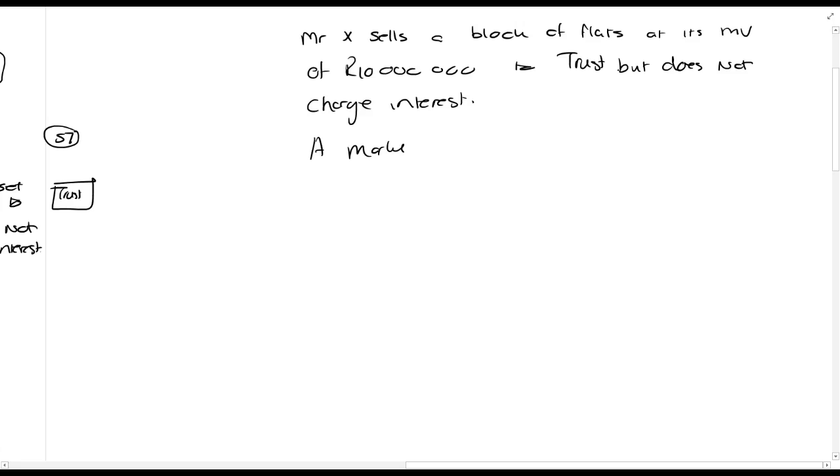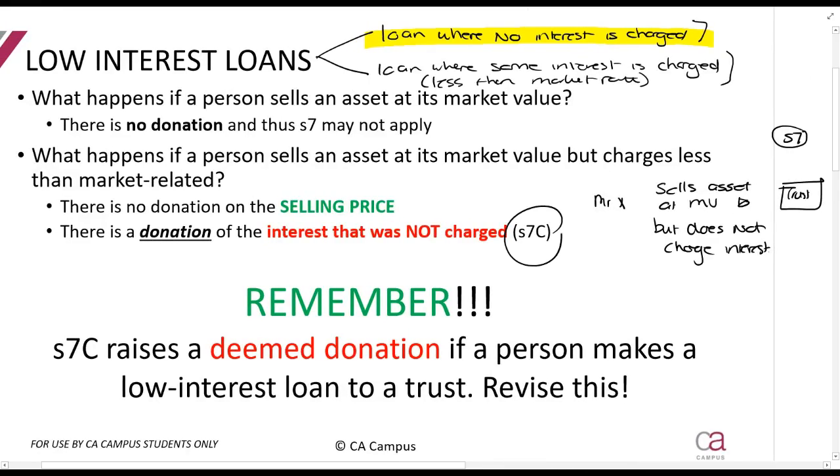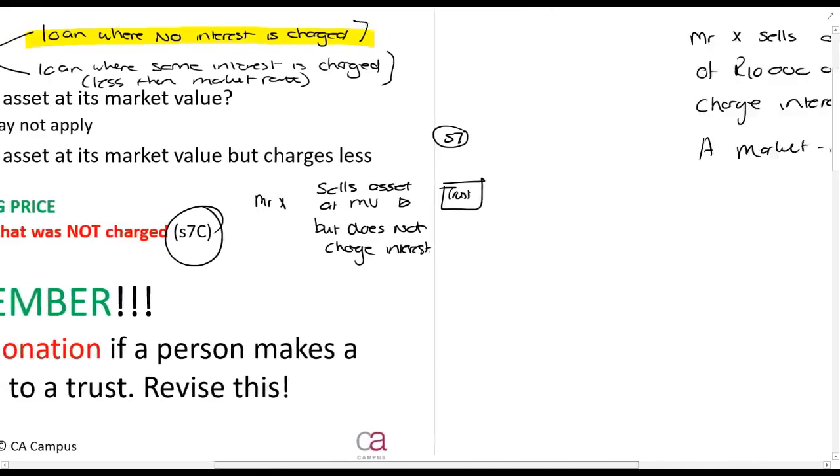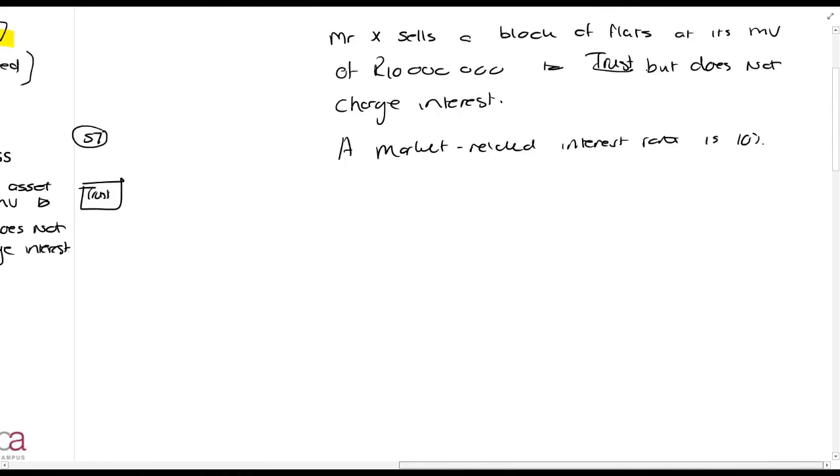A market-related interest rate is 10%. Now, I'm specifically using a trust here because you'll remember that there's a Section 7C, which happens when there's a deemed donation if a person gives a low interest loan to a trust, which you need to revise.